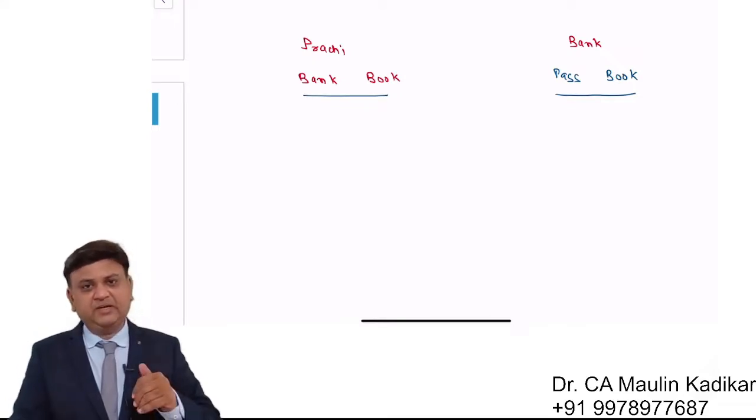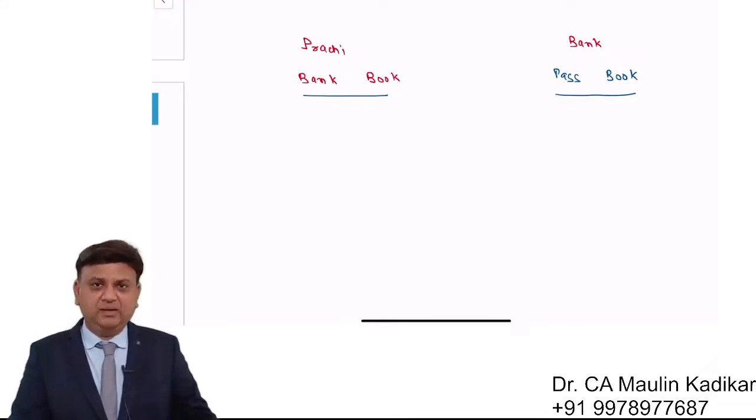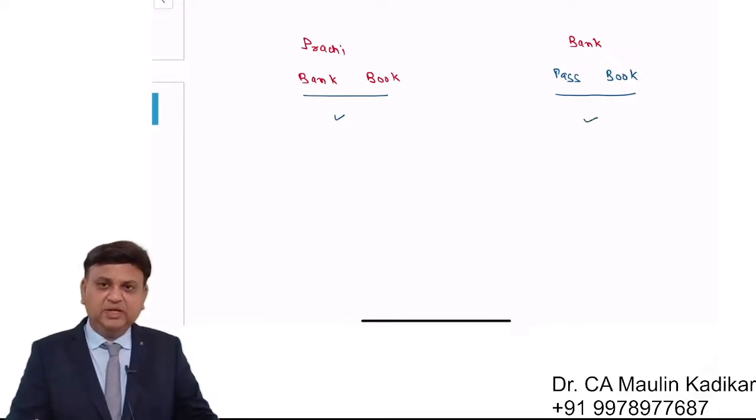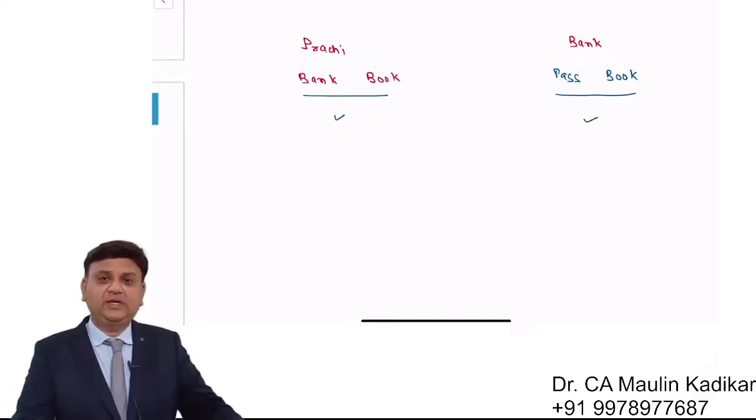For example, we are depositing a check in the bank. Soon after we deposit the check, we record the same in the bank book. But that is not the case as far as the passbook is concerned. In the passbook, the transaction would be recorded when the check is actually getting clear.